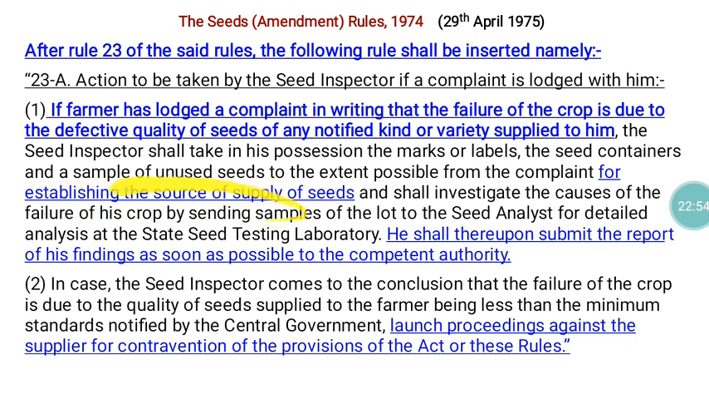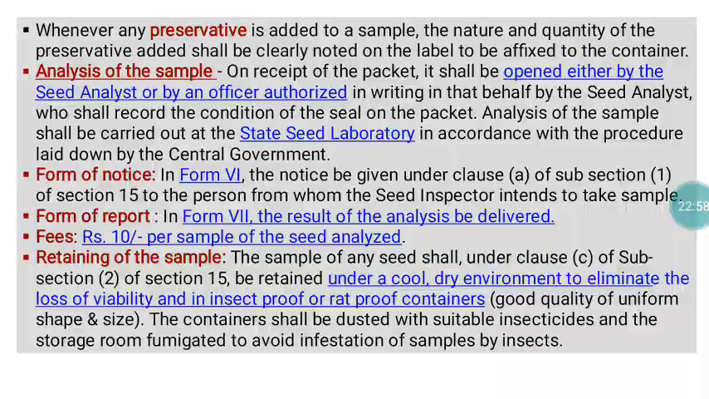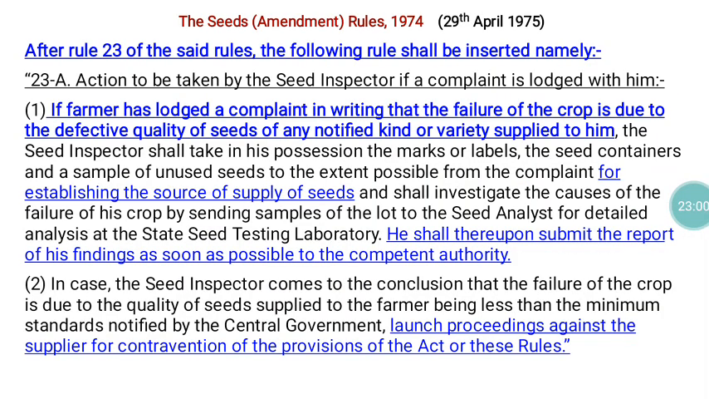For establishing the source of seed supply, the seed inspector has to collect the information from the complainant. They have to collect the marks or labels attached to the seed containers, and also the seed container itself, if the farmer still has it. If they have a purchase bill, that also they have to collect. In that way they can establish the source of the seed supply.